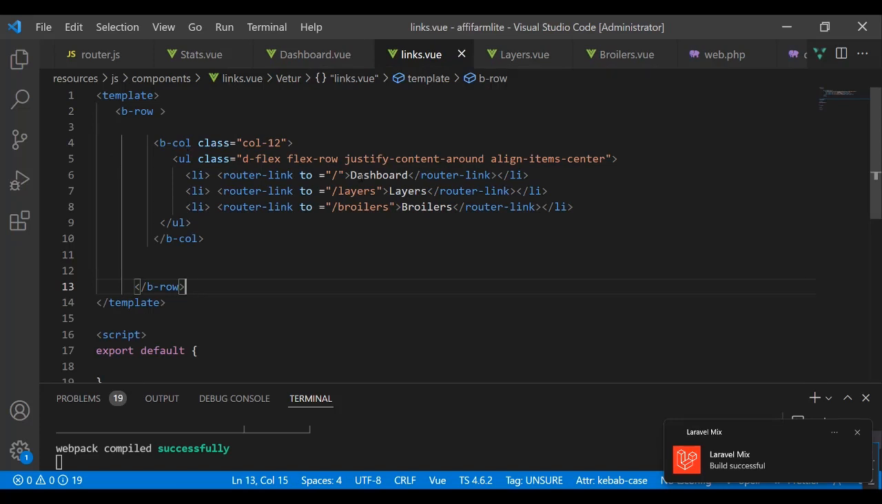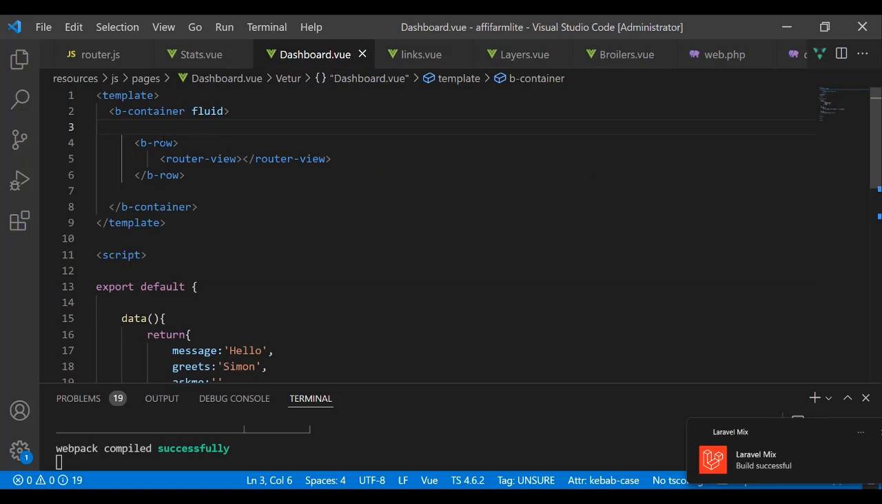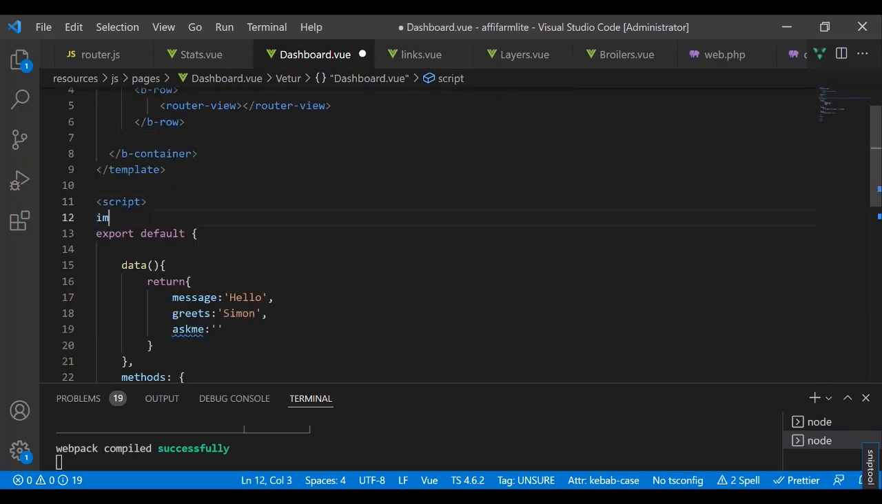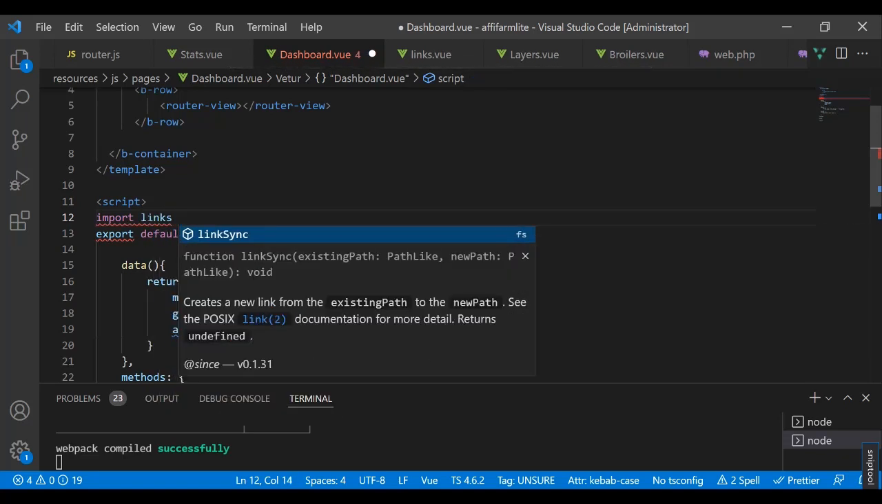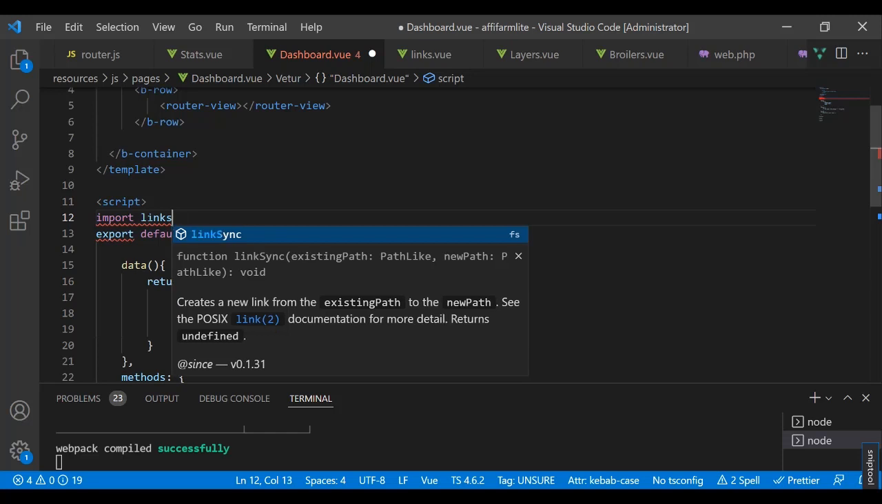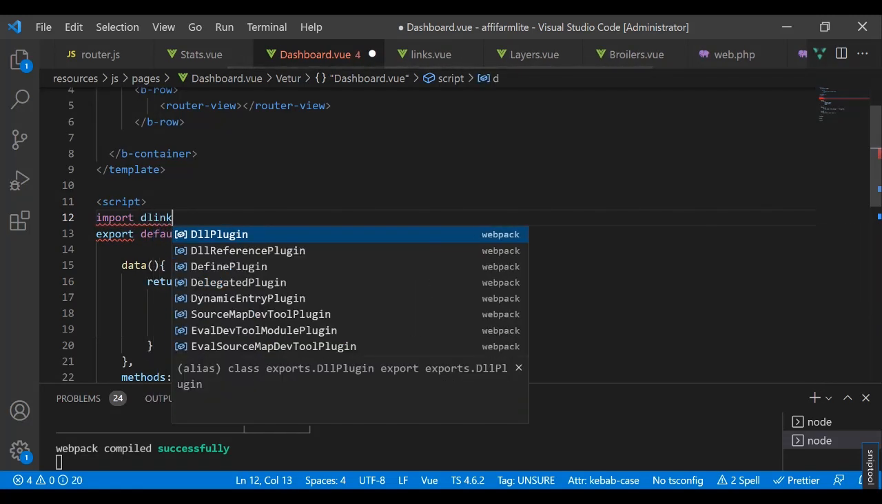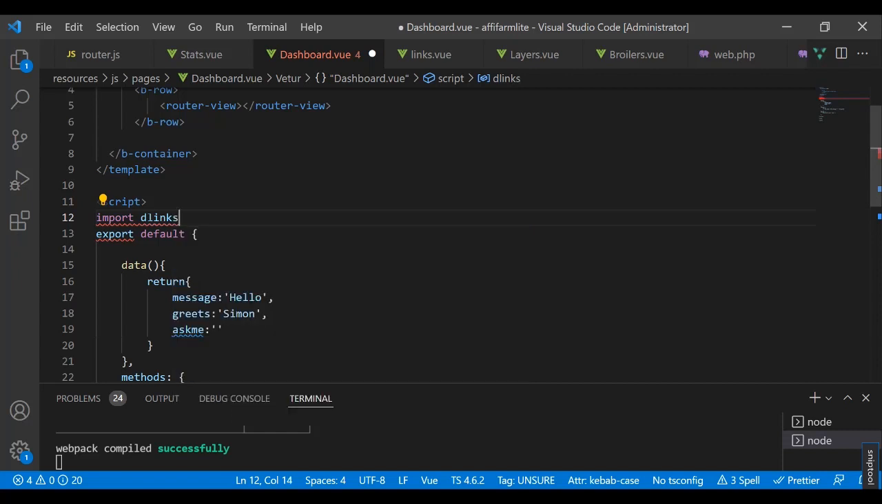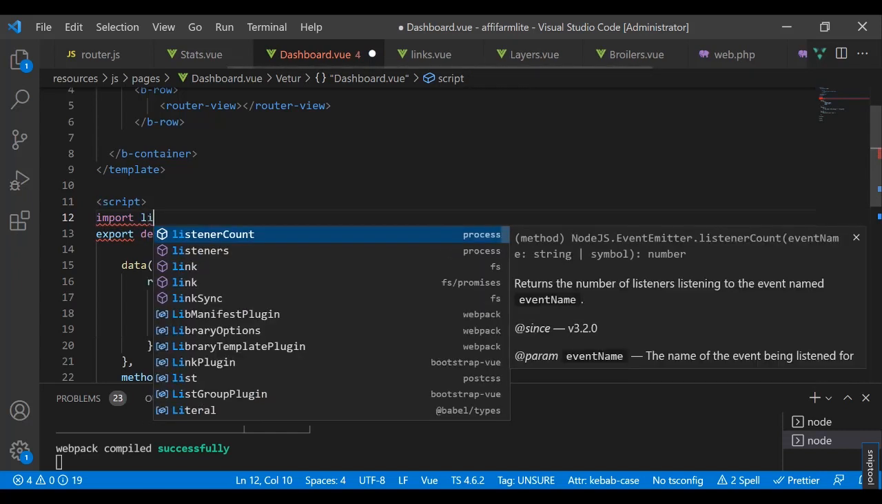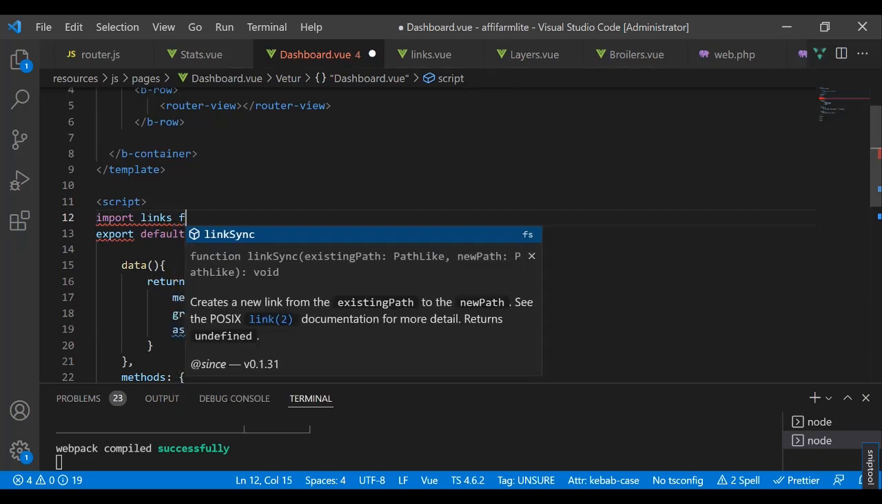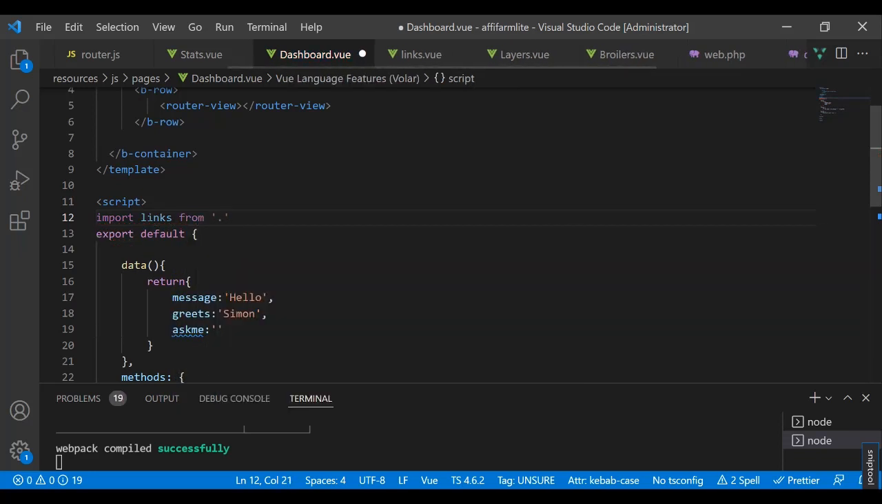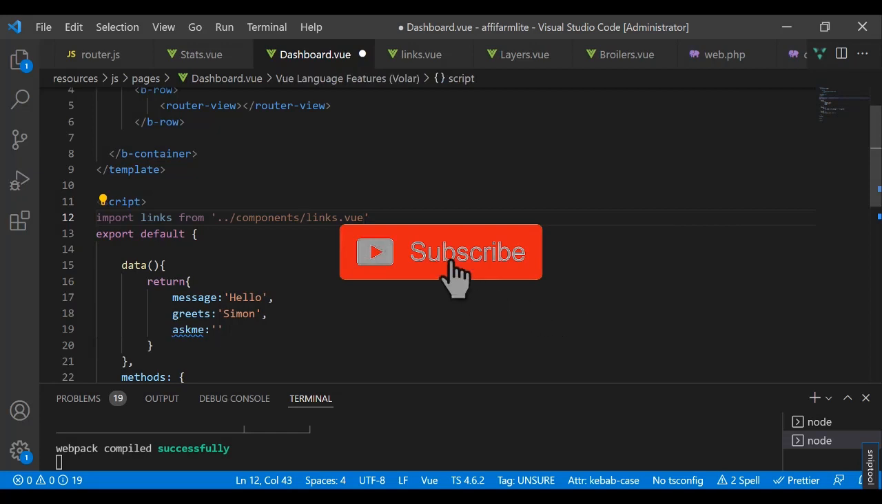So I've pasted this. Now I need to bring it back in here so that it can display. So I'm going to import links, okay? Links for dashboard links, but I think links can work. I'll import links from, so dot, because we need to go outside of the dashboard, and then go to components, okay? And then go to links.view, okay?